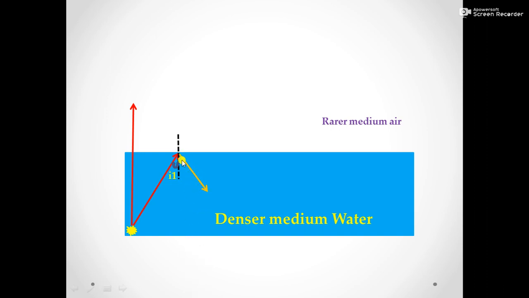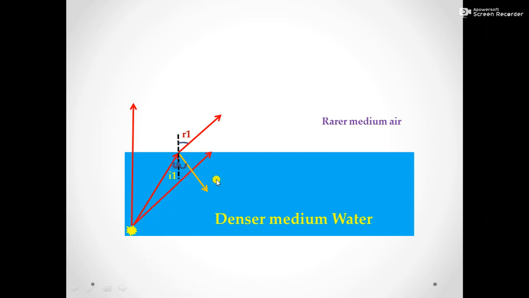Only 4% of the ray is reflecting back to the same medium, water, with the same angle I1, and 96% of the ray is refracted to the medium air, making an angle R1, and R1 is greater than I1 because the ray is bending away from the normal.